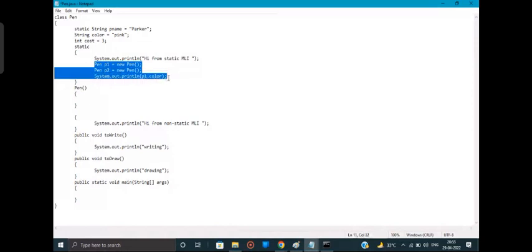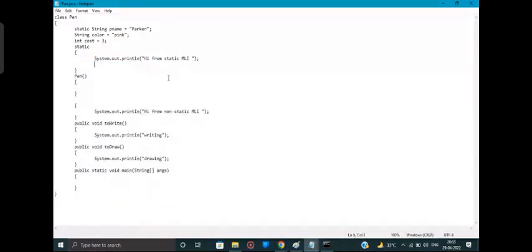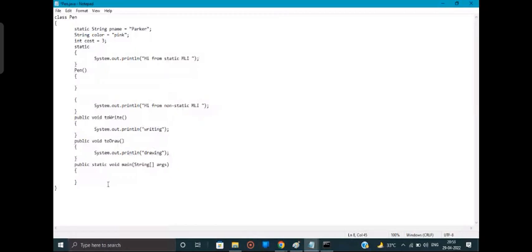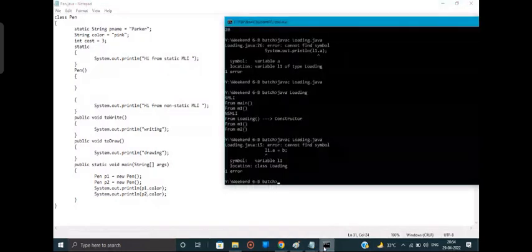If I remove these lines from here and add these lines in this main method, now every object will be getting the same values. I'll show you. Control C and Control V. Now, do you think that for the first pen the color will be pink and for the second pen there will be some default value or anything else? No, obviously it will be the same, right?